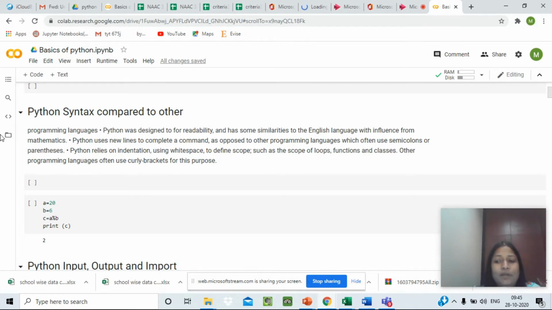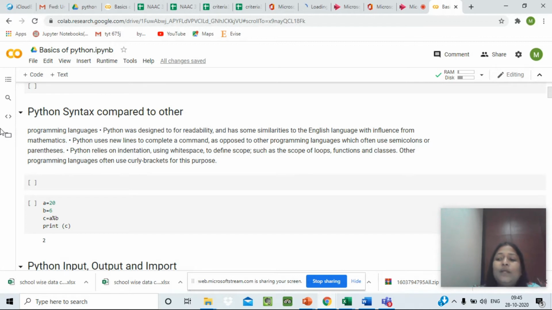Now, assigning a value to a variable. Python variables do not need explicit declaration to reserve memory space. The declaration happens automatically when we assign a value to the variable. This assignment is done using the equal to operator. The equal to sign is used to assign values to variables.